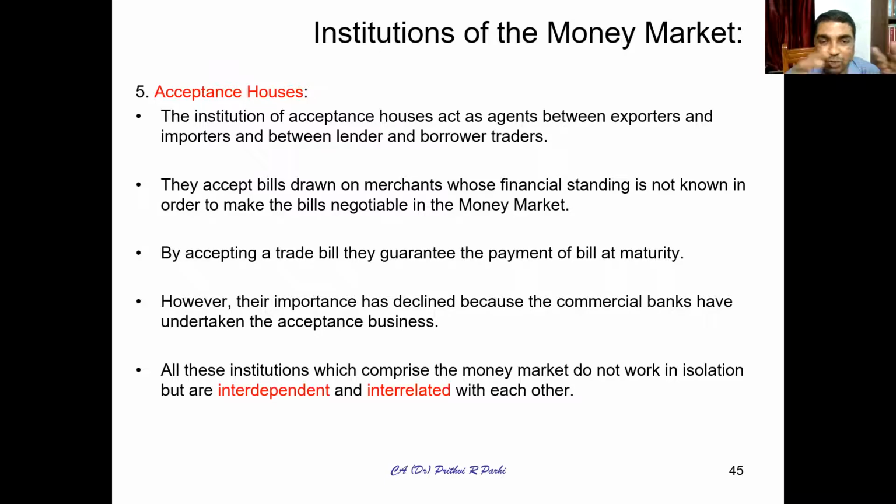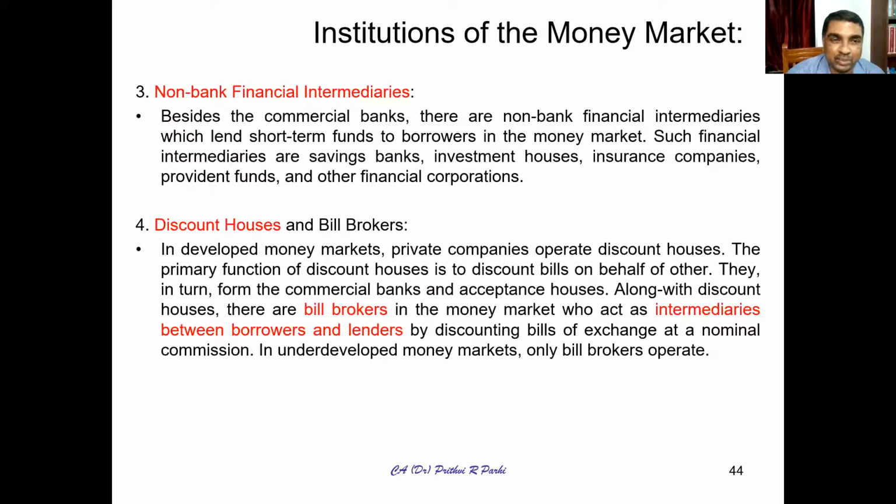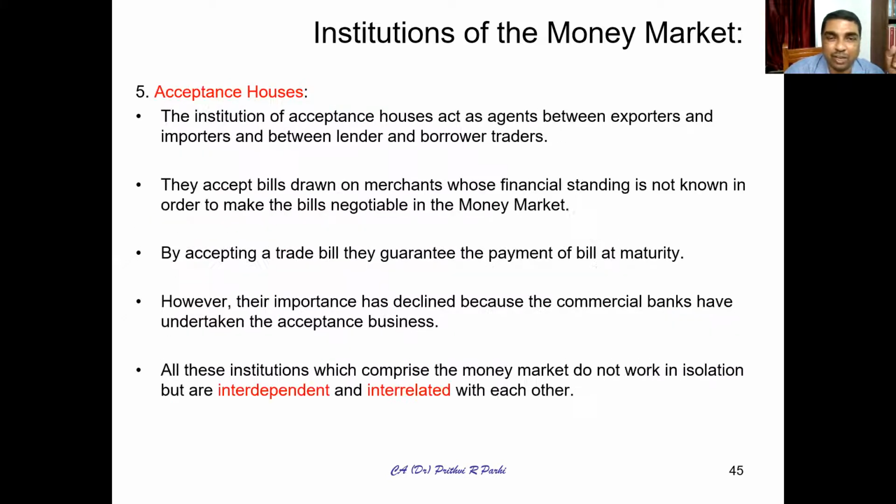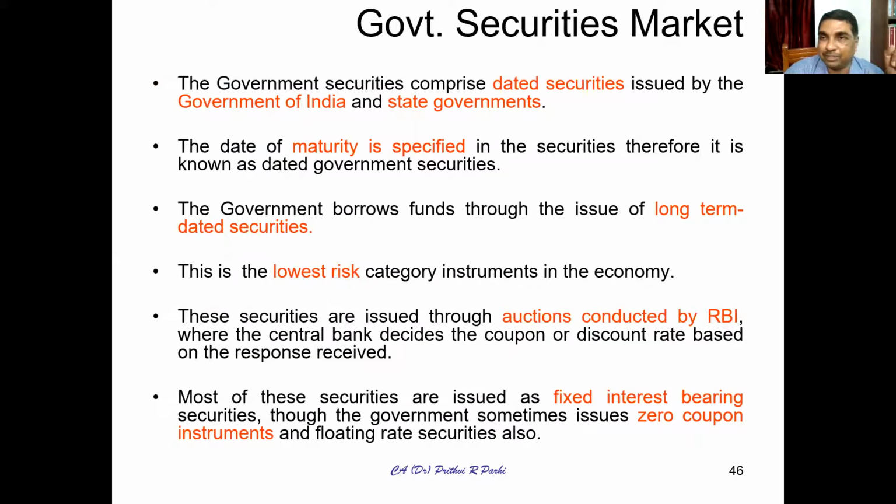Friends, you have to remember that all these institutions do not work in isolation. They are not independent; rather they are interdependent and interrelated to each other. RBI monitors, banks participate, and discount houses, these bill brokers, help them find buyers and sellers. So all of them work together, and in the functioning of the money market, all of them play a very important role.